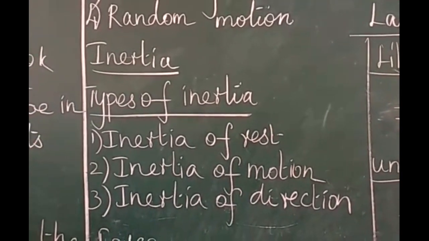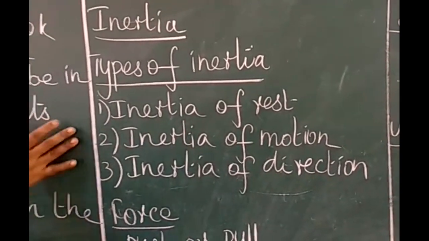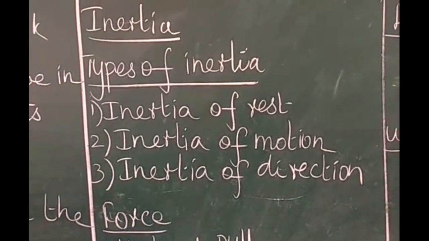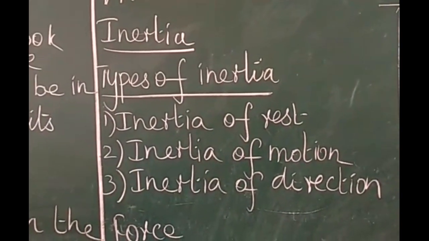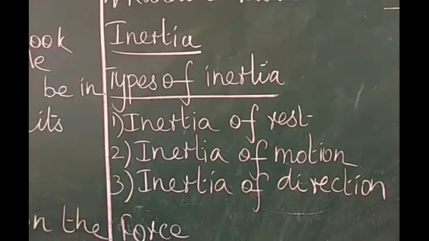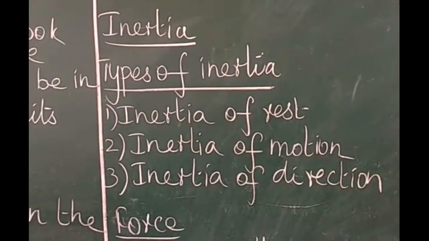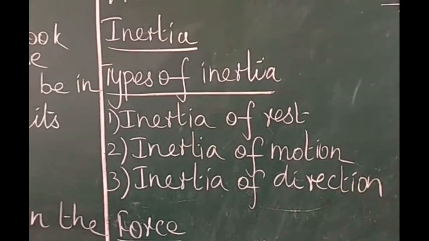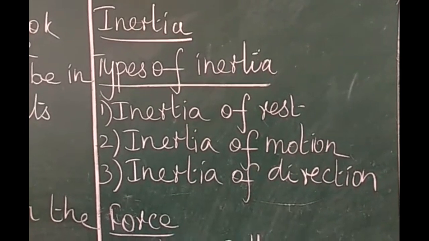So what are the types of inertia? Inertia of rest, inertia of motion and inertia of direction. It is given in your book, page number 3. So what is inertia of rest? The resistance of the body to change its state of rest. Example for this: when you vigorously shake the branches of a tree, some of the leaves and fruits are detached.